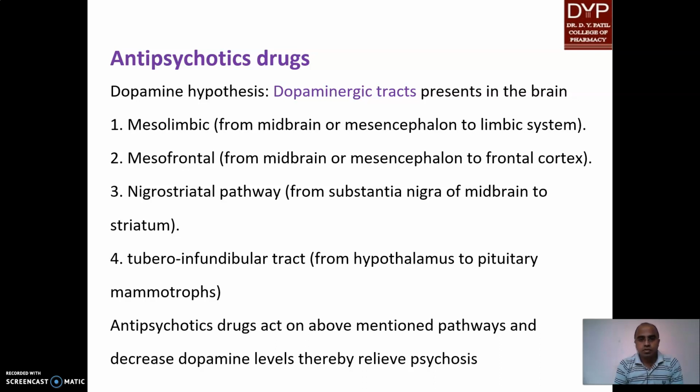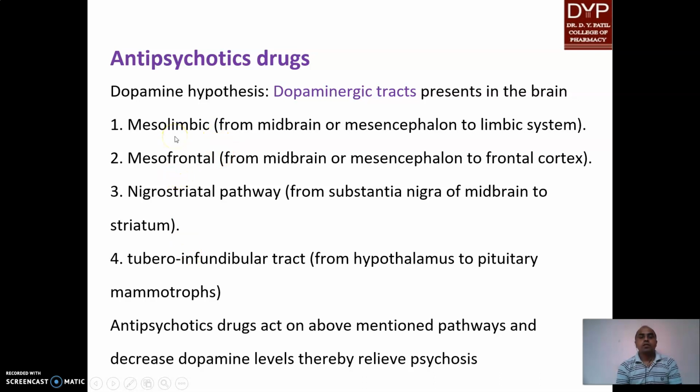Now see psychosis. In psychosis, a person is unable to recognize the real condition. Psychosis means split mind. Example: Lage Raho Munna Bhai, in which Sanjay Dutt observes the presence of Mahatma Gandhi, while Mahatma Gandhi was not really there. Why does it happen? Due to an increased level of dopamine in the different dopaminergic pathways.